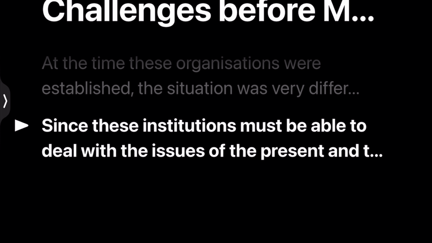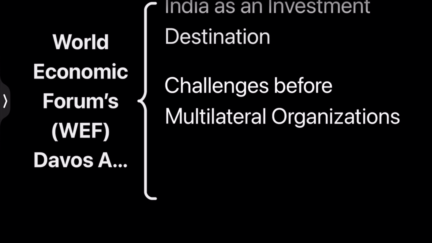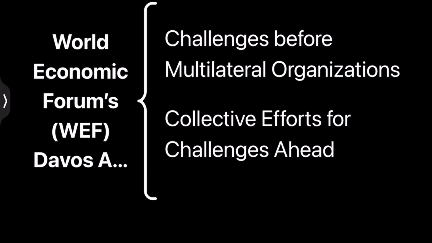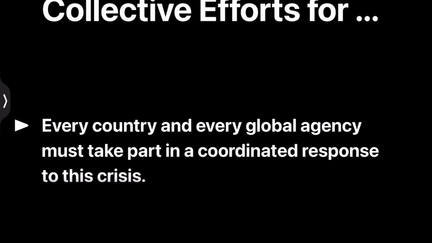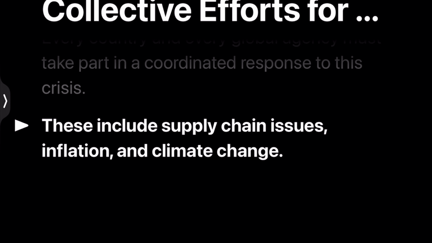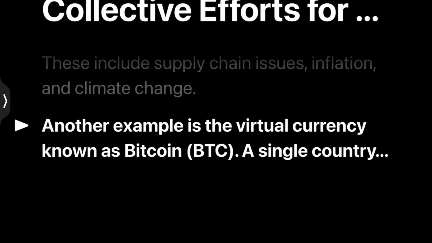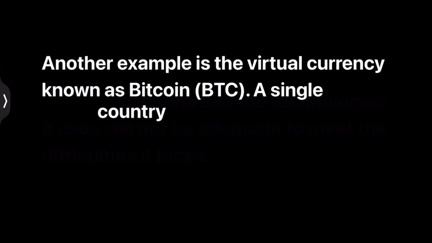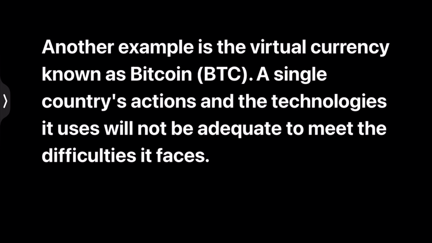Now, let's discuss the World Economic Forum as part of this topic. Before that, let's discuss the collective efforts for challenges ahead. Every country and every global agency must take part in a coordinated response to this crisis, and these include supply chain issues, inflation, and climate change. Another example is the virtual currency known as Bitcoin. A single country's action and the technologies it uses will not be adequate to meet the difficulties it faces.